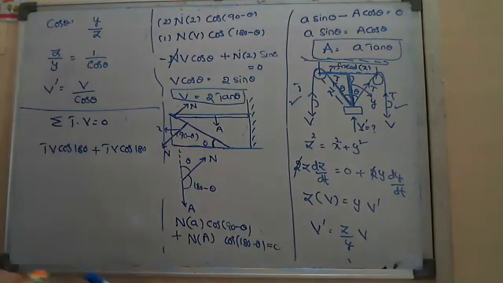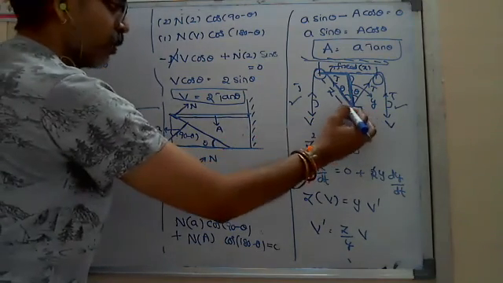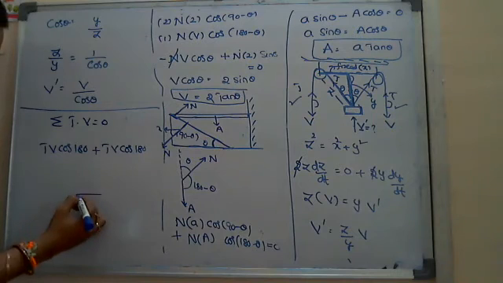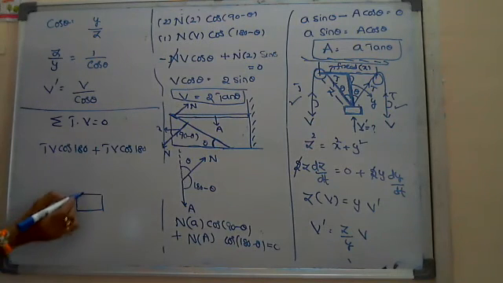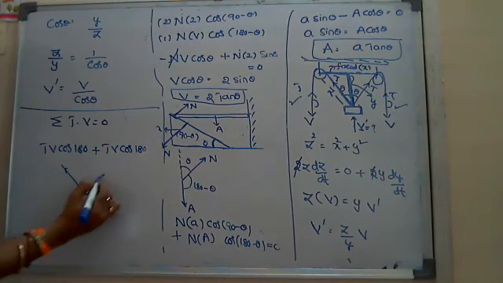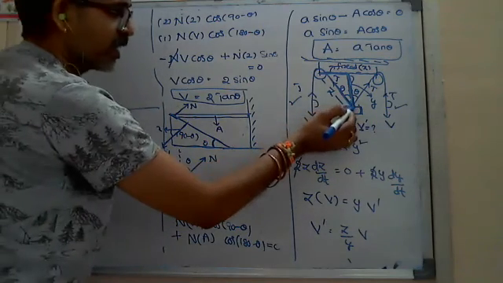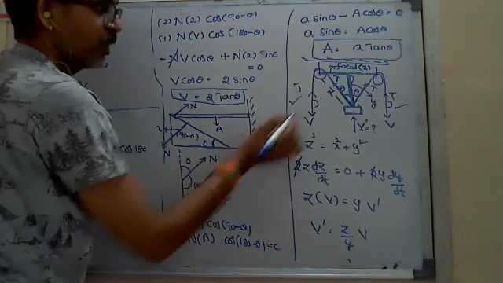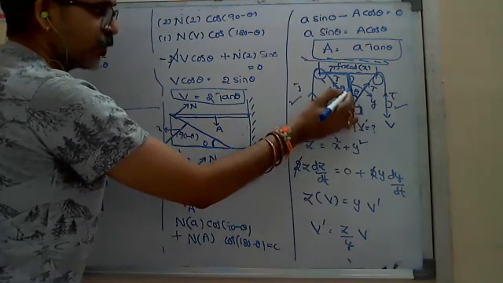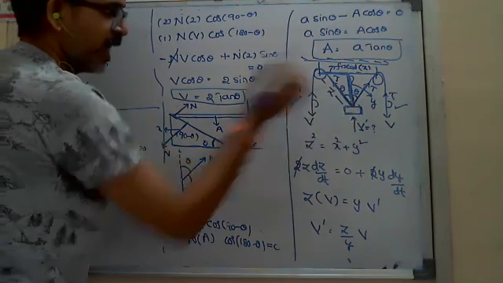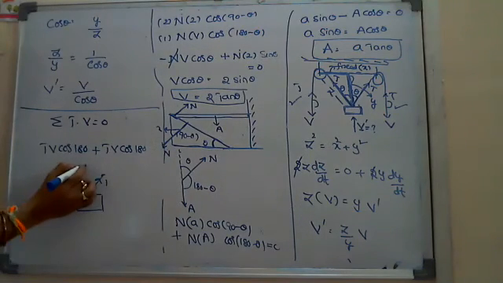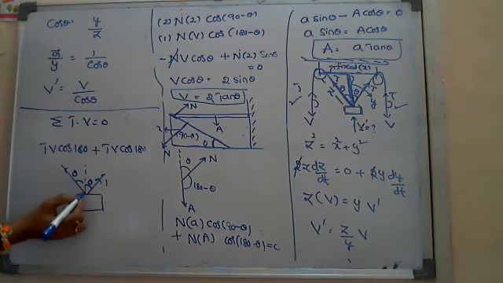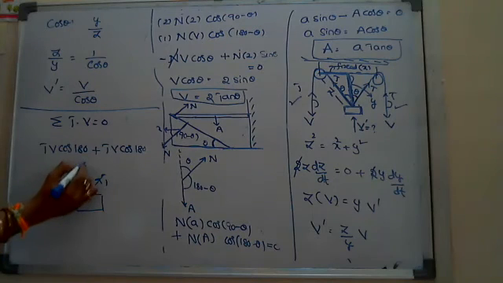Then you have to come to the block. Even though the mass of the block is not given, I can take these two tensions, 1 and 2, acting on the block at this point. Each is making an angle theta with the vertical, so I can take T cos theta and T sin theta.